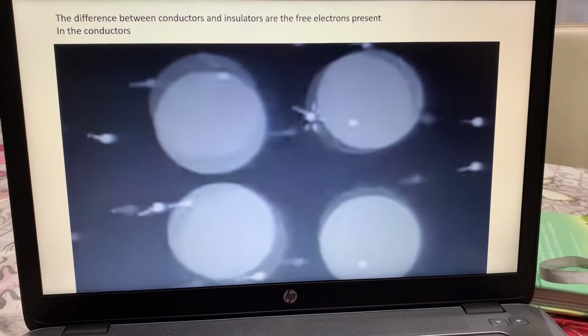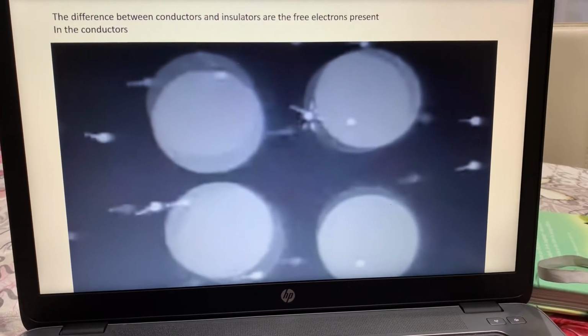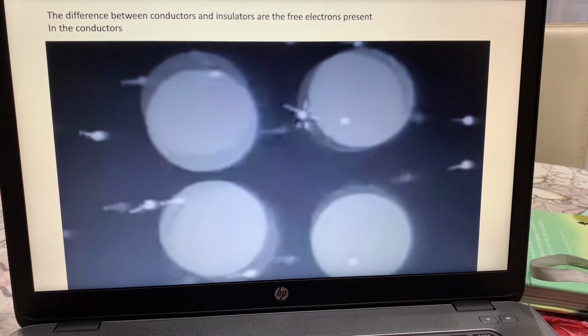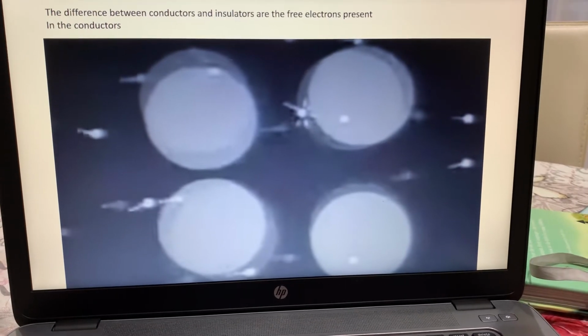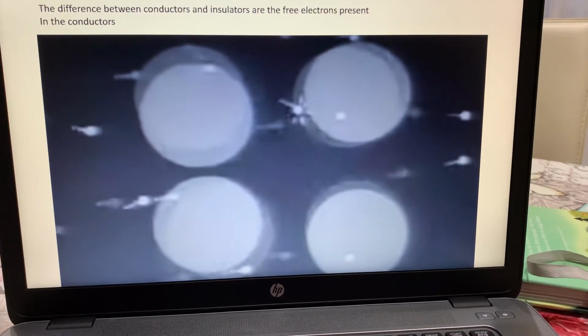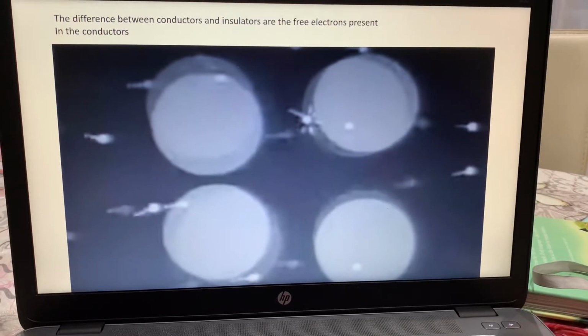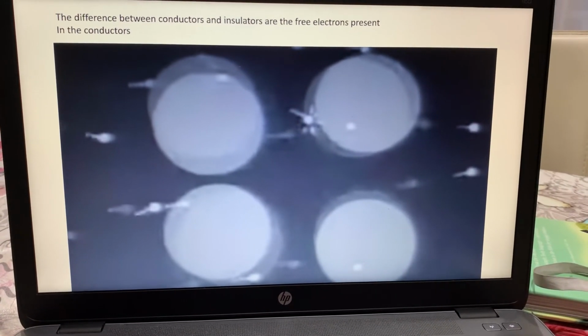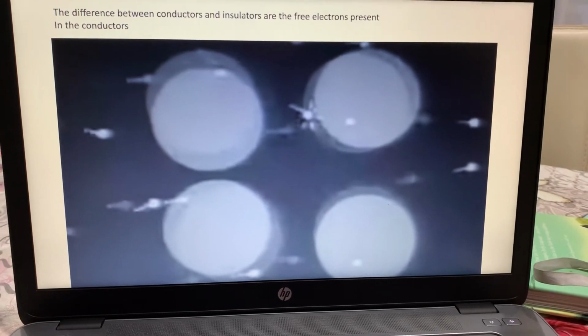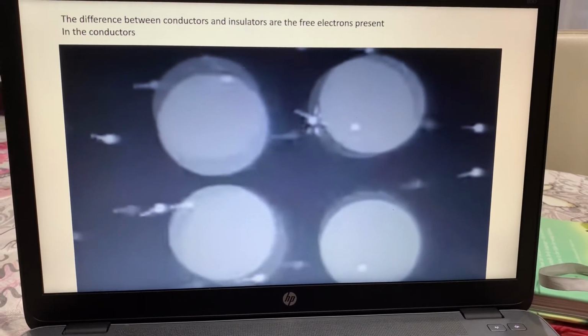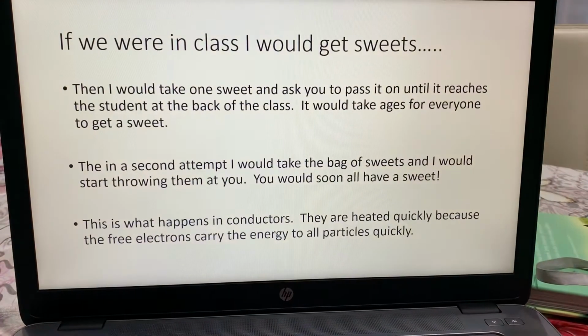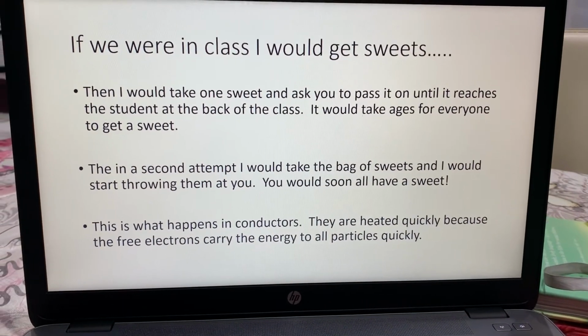The difference between conductors and insulators are the free electrons present in conductors. So these do not only have the molecules which one hits the other, but they also have these tiny fast-moving electrons that can help to start moving the particles, the atoms, quicker.